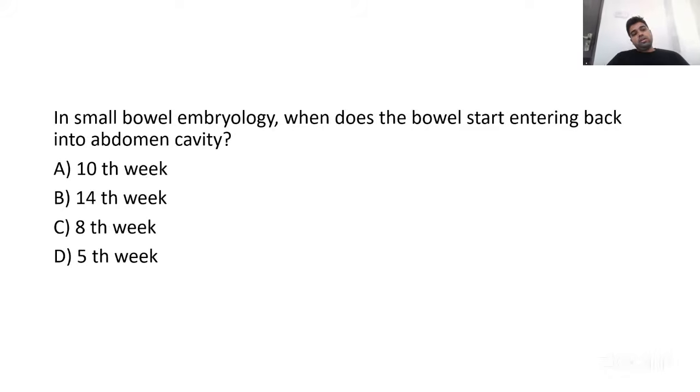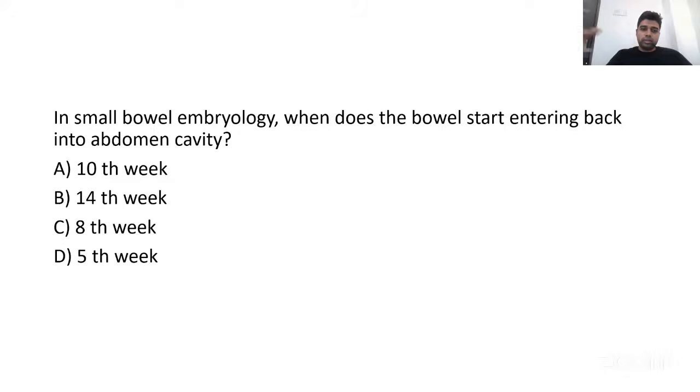Right. So in embryology of the small bowel, when does the bowel start entering back into the abdominal cavity? This is a question regarding the embryology of the small bowel or the midgut. The options are A, 10th week, B, 14th week, C, 8th week, and D, 5th week.